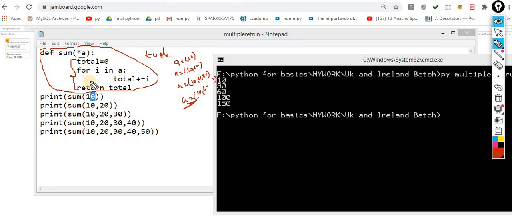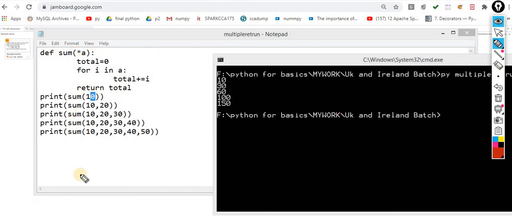We implement the same logic inside one problem statement, I suppose, in the case of the list: sum of all the elements of a list. The logic is exactly the same. Rather than taking a list, I am taking this tuple, because this is by default treated as a tuple. This concept is called variable length argument. The function name is the same. Now how is it practically implemented, and in what scenarios?